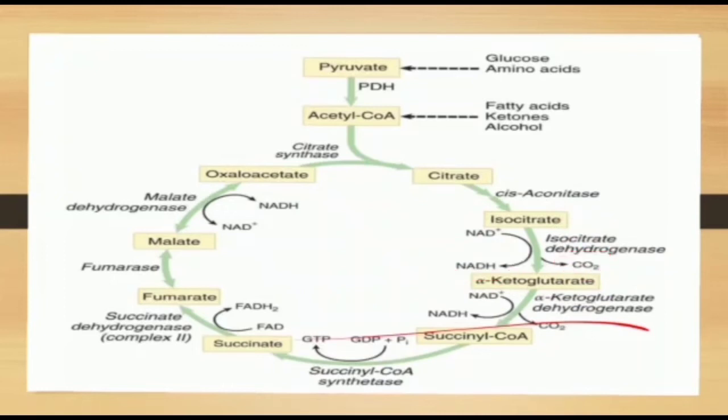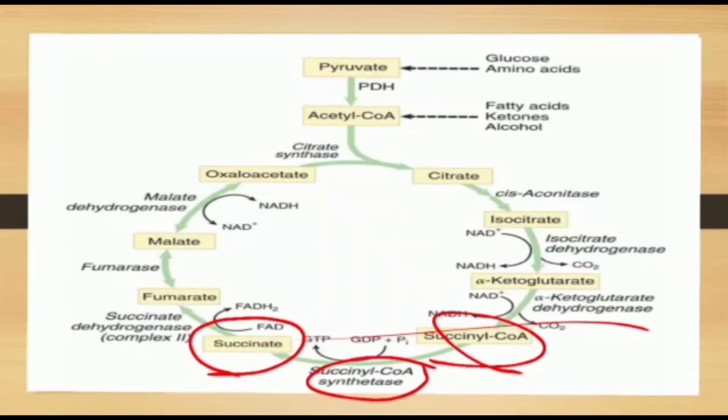Oxidative decarboxylation is catalyzed by the alpha ketoglutarate dehydrogenase complex, and alpha ketoglutarate is converted to succinyl CoA. During this reaction, a second NADH molecule is produced. Succinyl CoA is converted to succinate by the enzyme succinate thiokinase. This reaction is coupled with the phosphorylation of GDP to GTP. During this reaction, GTP is formed.